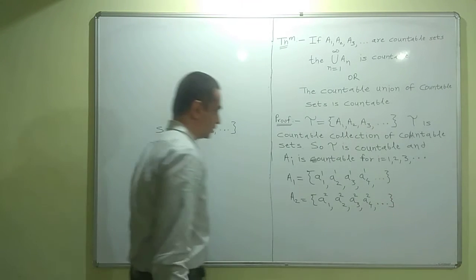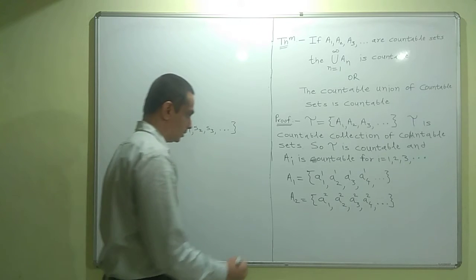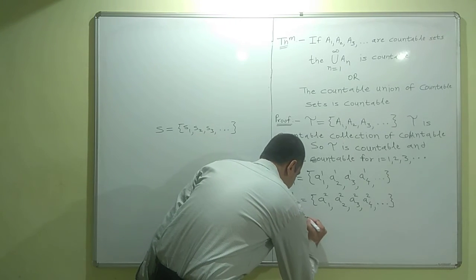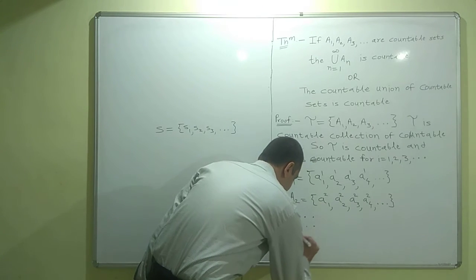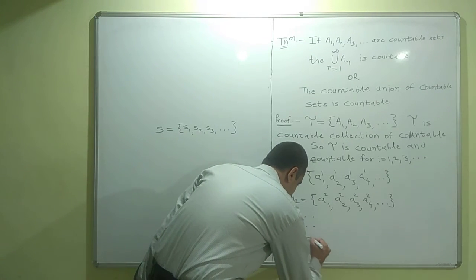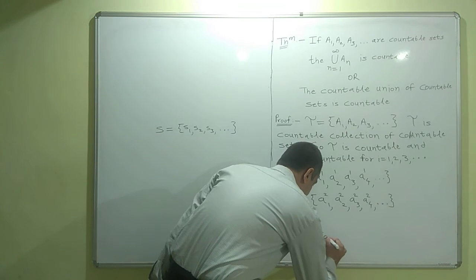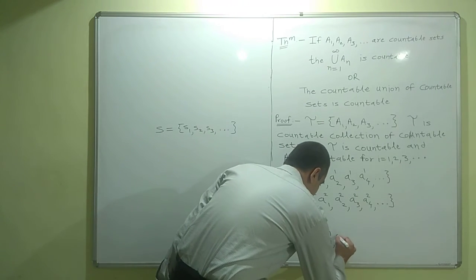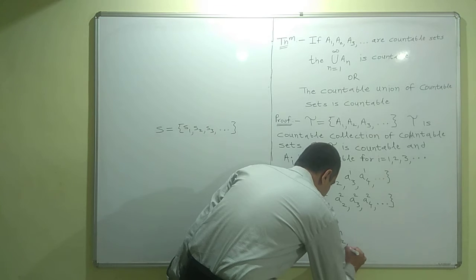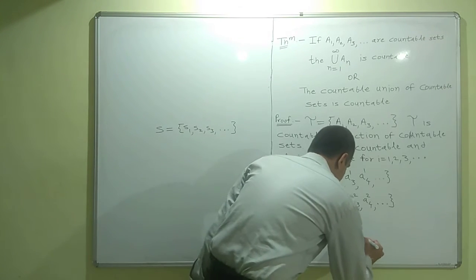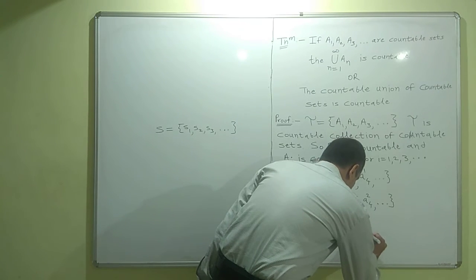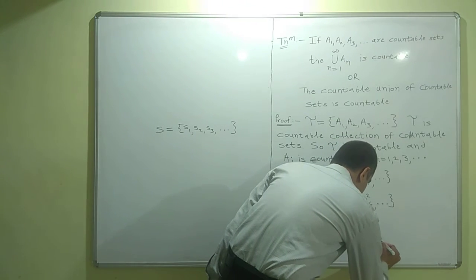In general, we will represent the nth set An as An1, An2, An3, An4 and so on.